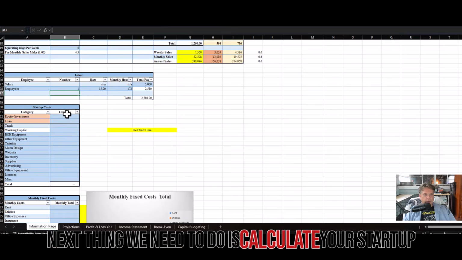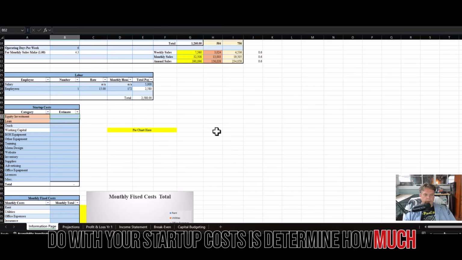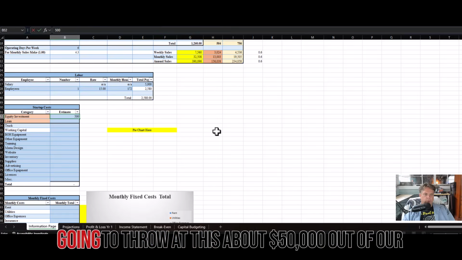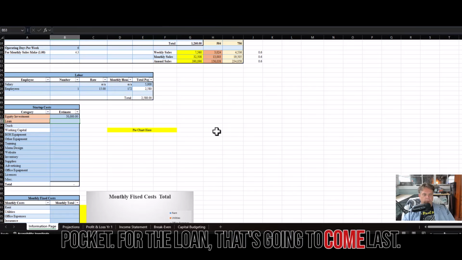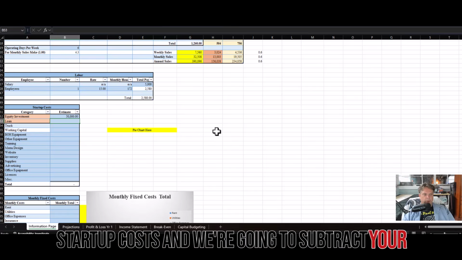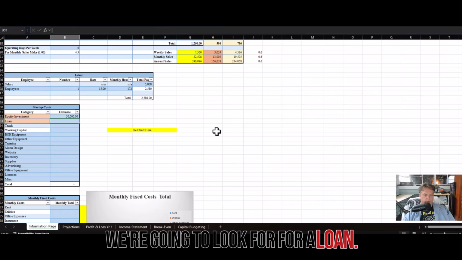Next thing we need to do is calculate your startup costs. First thing you're always going to want to do with your startup costs is determine how much money you are going to invest. How much skin in the game do you have? So we're going to say we're going to throw about $50,000 out of our pocket. For the loan, that's going to come last. We're going to calculate our startup costs, and we're going to subtract our equity investment. Whatever is left over is what we're going to look for as a loan.